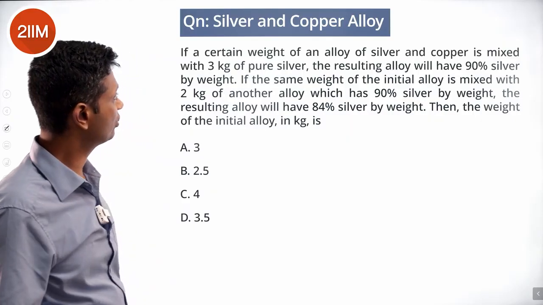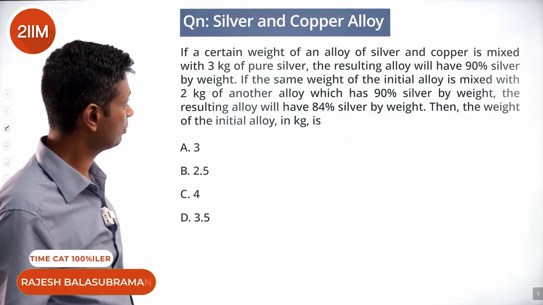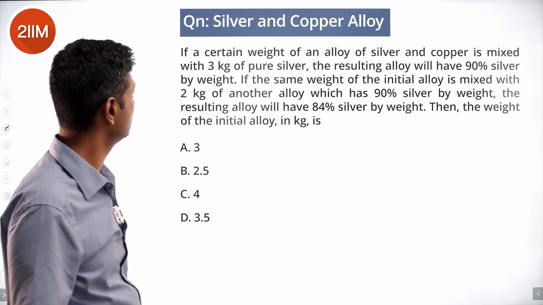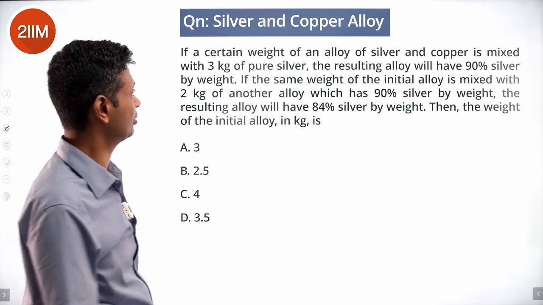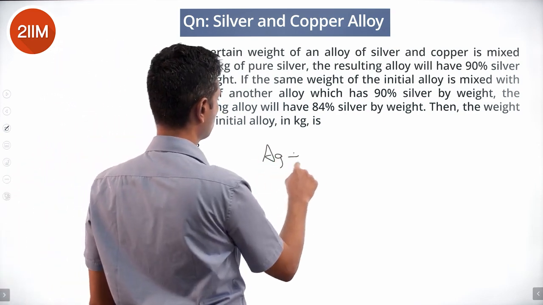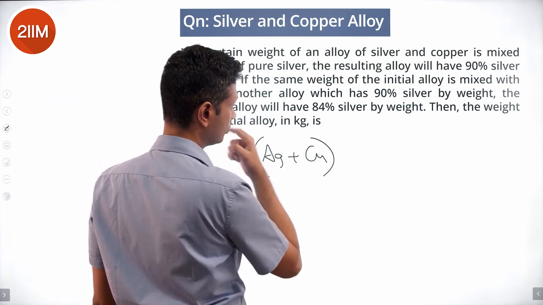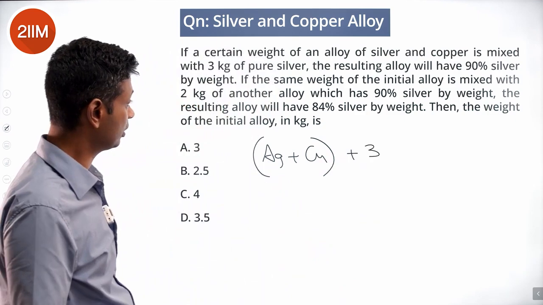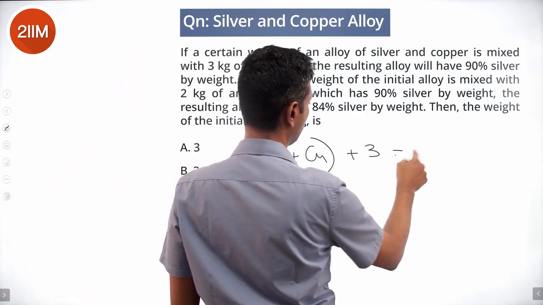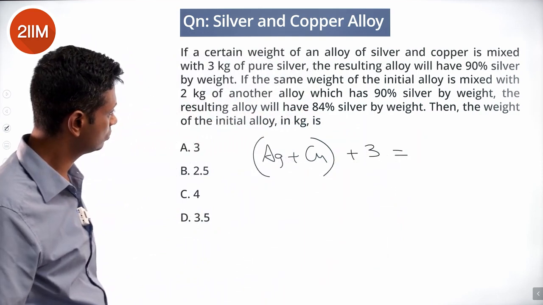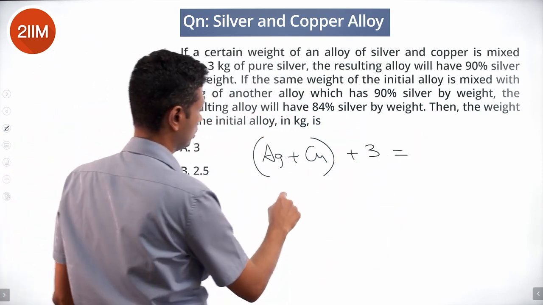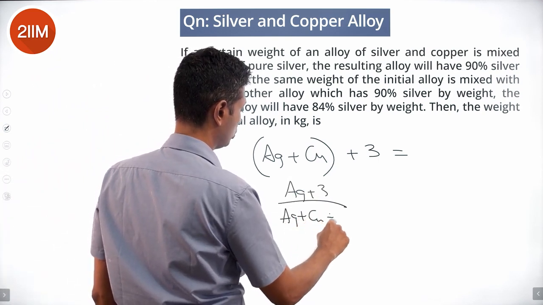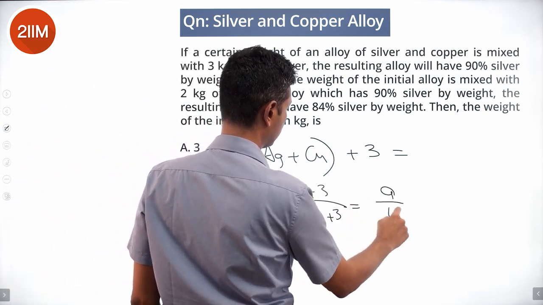If a certain weight of an alloy of silver and copper is mixed with 3 kg of pure silver, the resulting alloy will have 90% silver by weight. So silver plus copper in alloy, plus 3, gives 90% silver by weight. So Ag plus 3 by Ag plus Cu plus 3 is 9 by 10.